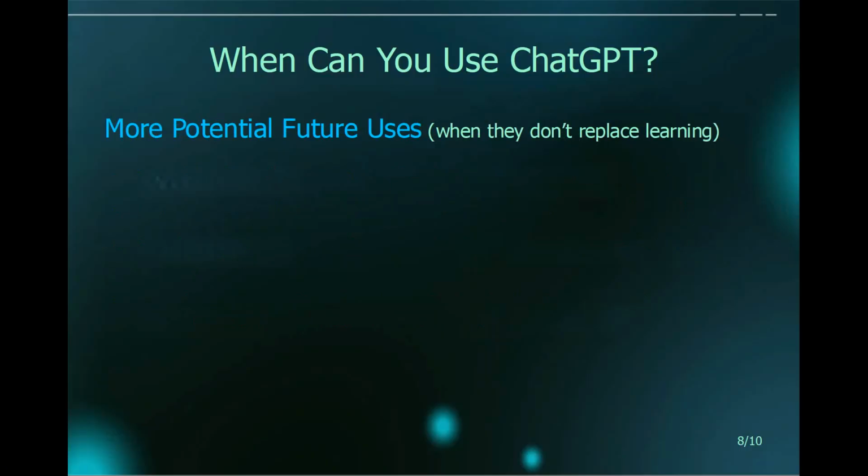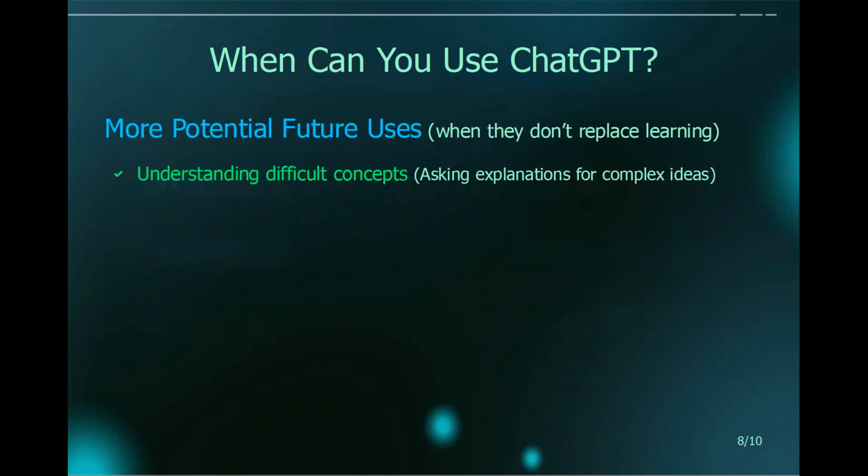Other potential uses for ChatGPT include getting help to understand difficult concepts. For example, if you don't understand what a controlling idea is, again, you can ask ChatGPT to give you explanations about that, and you can ask ChatGPT to also provide examples.